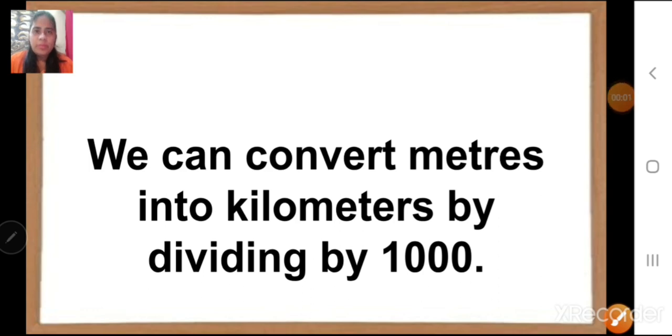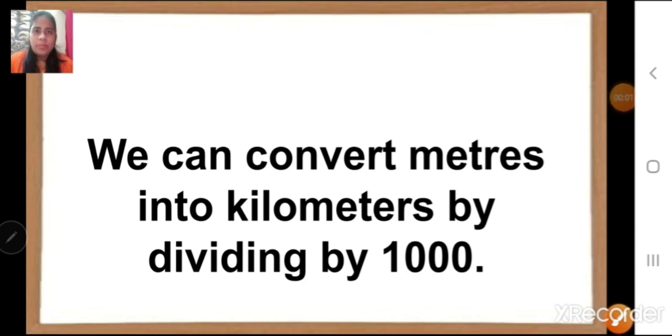Children, remember one thing. When we convert a bigger unit into a smaller unit, like from kilometers into meters, we multiply by 1000. And when we go reverse, when we convert a smaller unit, which is meters, into kilometers, we divide by 1000.